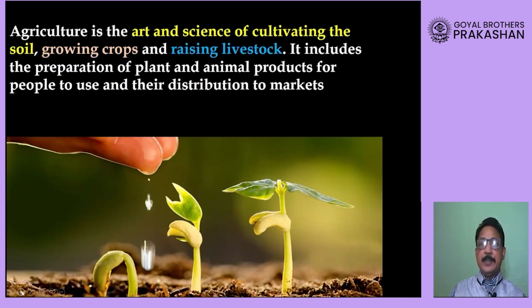So agriculture is an art and a science of what? Cultivation of soil for growing the crops and raising livestock. Livestock means animals which provide additional income to the farmer.